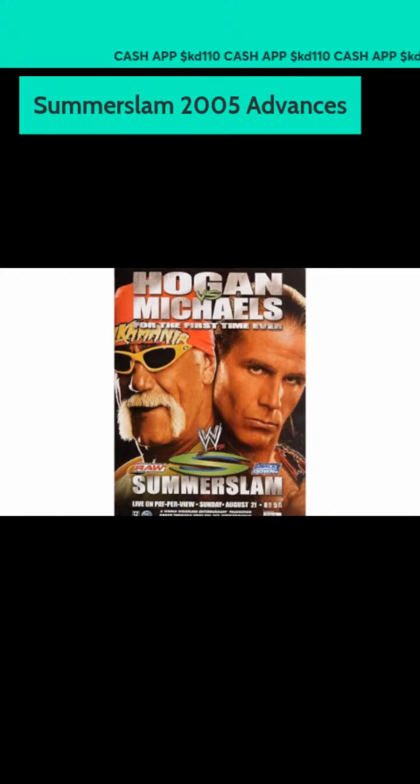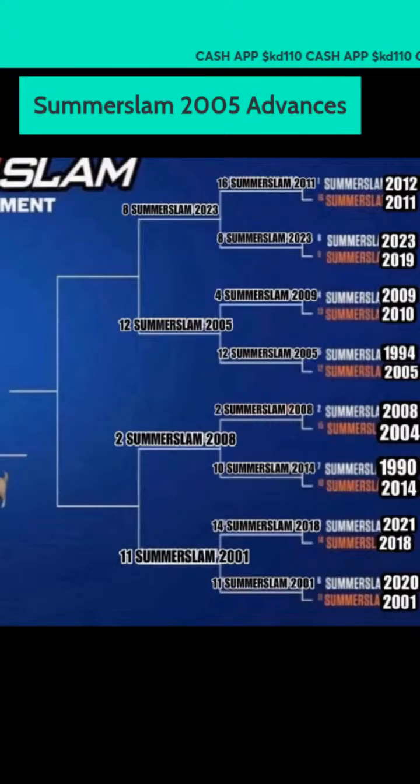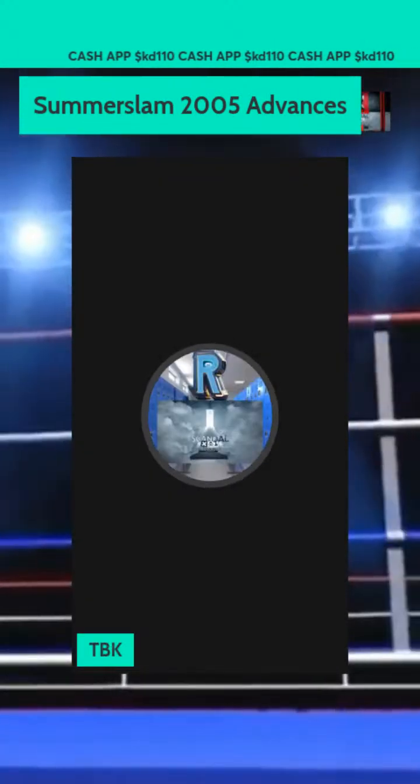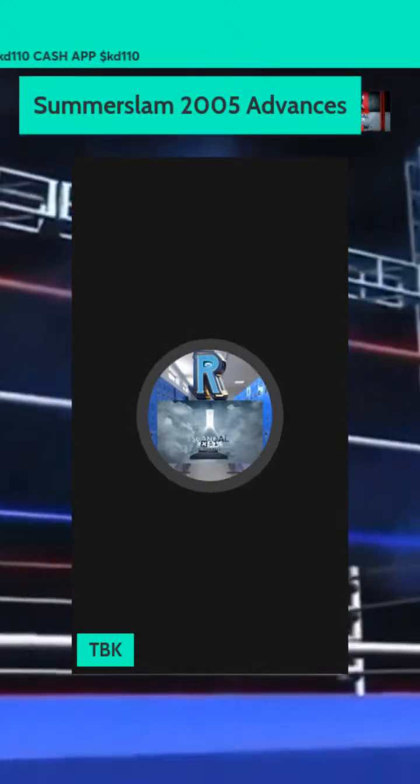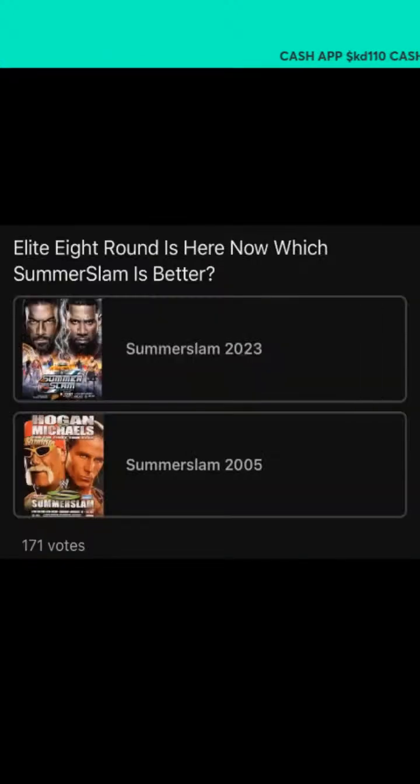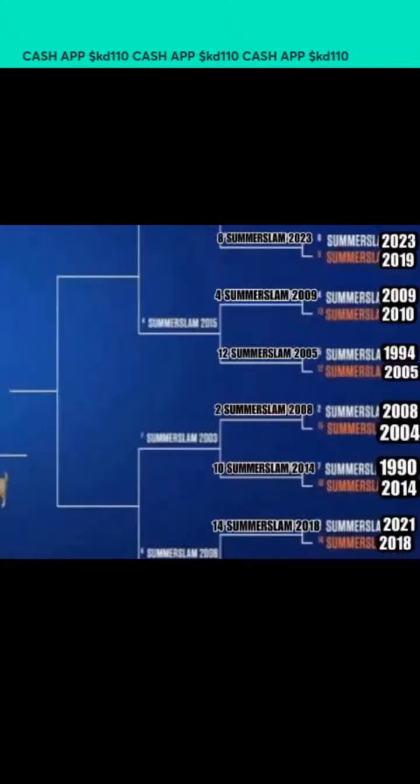Now we'll move on to the other part of the bracket. SummerSlam 2005 advanced. It was a very tight one, but they advanced on, moving on in the tournament. Now we're going to go here.